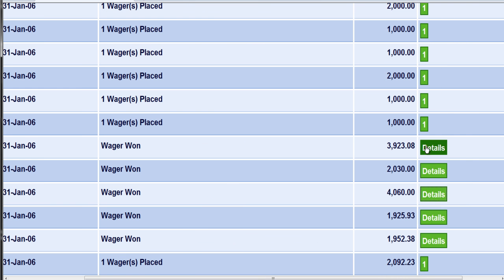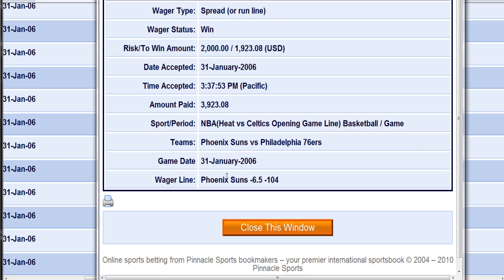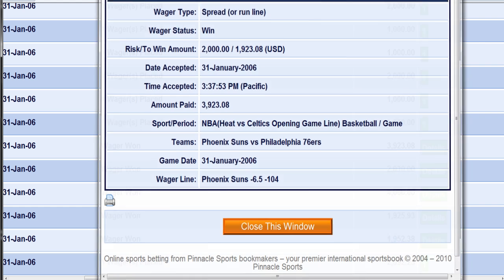Let's see here. Here we have a spread. I had Phoenix minus 6.5 minus 104, meaning for every 100 I wanted to win, I had to risk 104. And I also needed Phoenix to win by 7 points or more to win my bet. This bet won as well, so I risked 2,000 to win 1,923. Total amount paid 3,923.